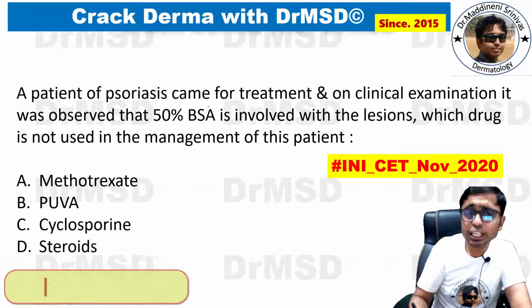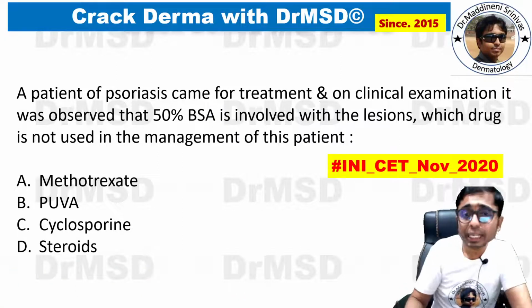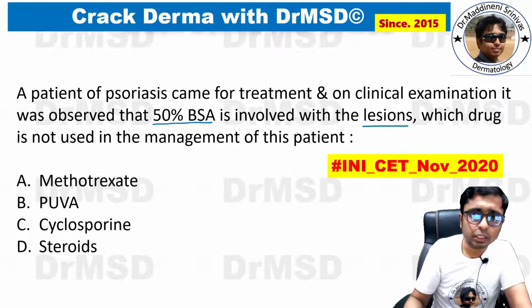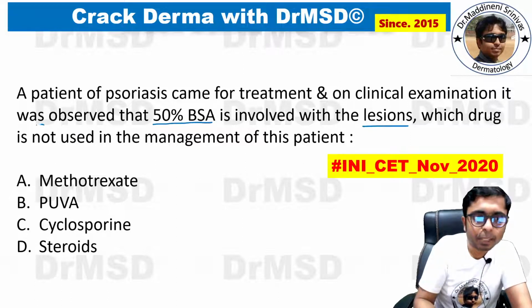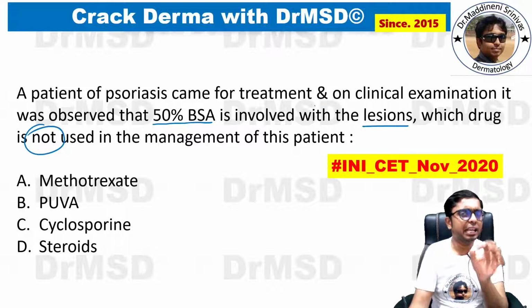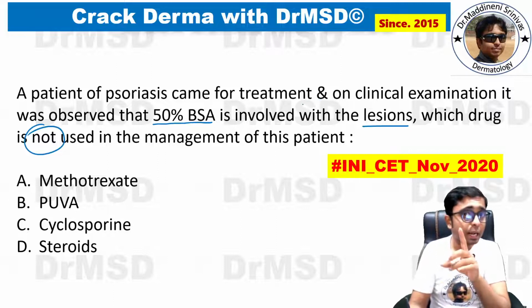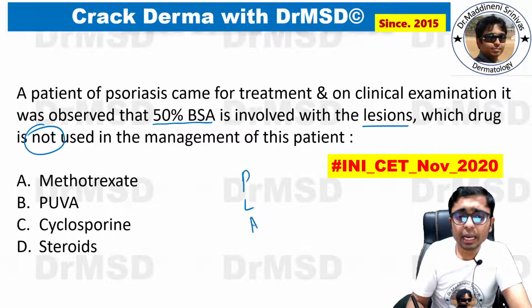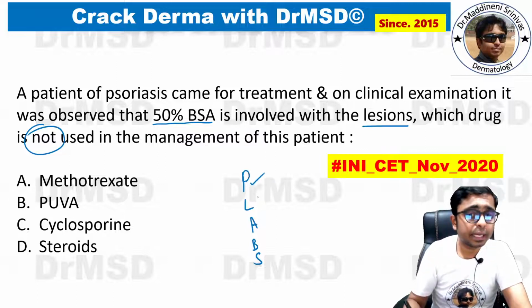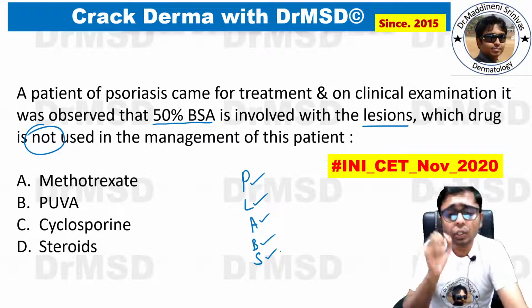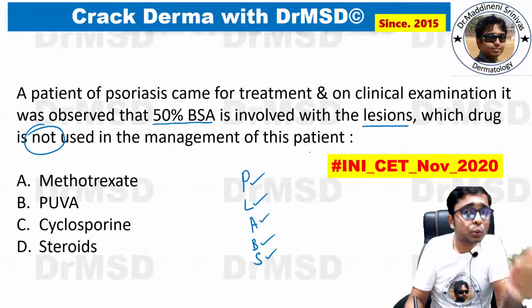And this is the last question. A patient of psoriasis came for treatment, and on clinical examination, it was observed that 50% of the body surface area is involved with the lesions. Which drug is not used in the management of this patient? This was discussed in great detail in the previous year questions, in which pustular psoriasis was asked. If you remember, we have seen a beautiful mnemonic, PLABS, for the drugs which can trigger psoriasis: the painkillers, lithium, the antihypertensives, beta blockers, and S for steroid withdrawal. So these are all the medications which can produce psoriasis.